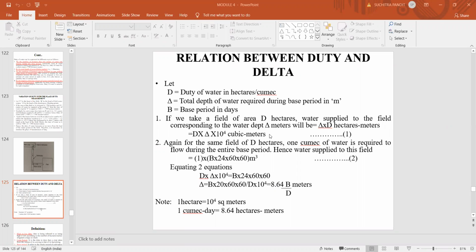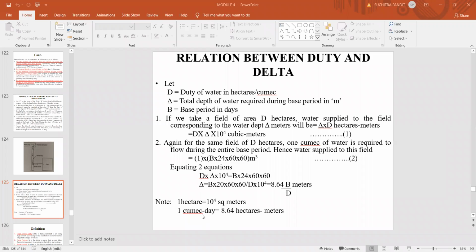In every question paper, you have this question: establish a relationship between duty and delta of irrigation waters, which is nothing but delta is equal to 8.64 B by D. Now 1 hectare is 10 to the power of 4 square meter, and 1 cubic day.